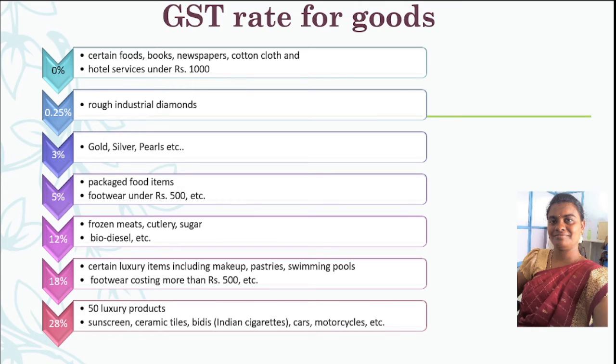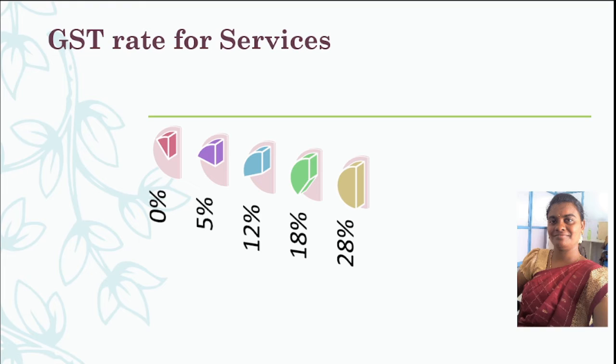A 12% tax rate is applied to frozen meats, sugar, biodiesel, etc. And an 18% tax rate is applied to certain luxury items including makeup, pastries, swimming pools, etc. The final bracket, taxing of goods at 28%, is applied to 50 luxury products including sunscreen, ceramic tiles, cars, motorcycles, etc. In case of services, GST rates are applicable in 5 slabs, namely 0%, 5%, 12%, 18% and 28%.